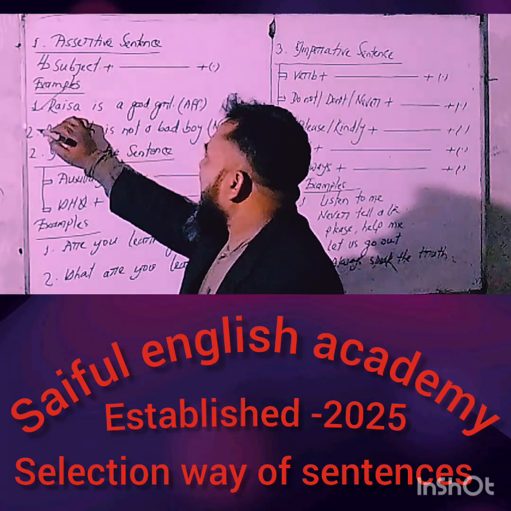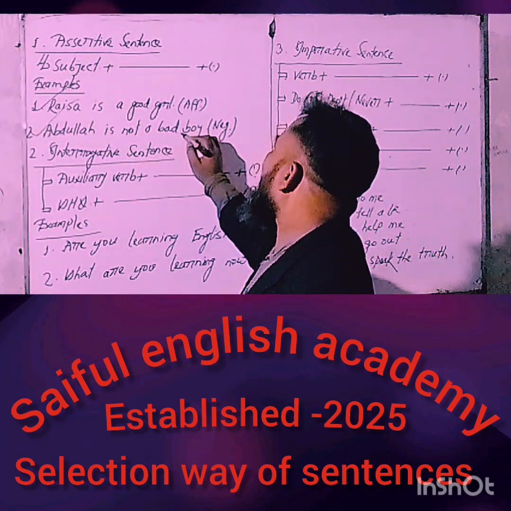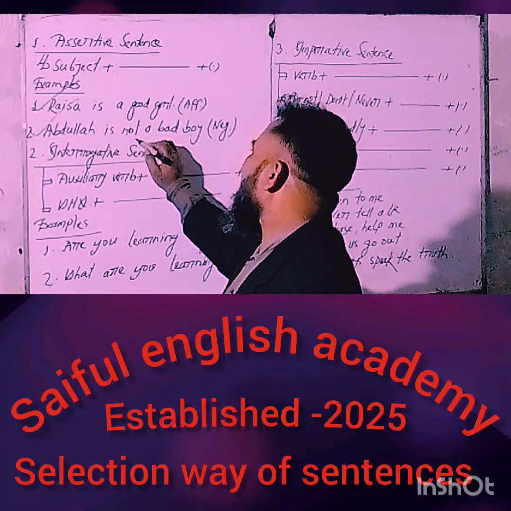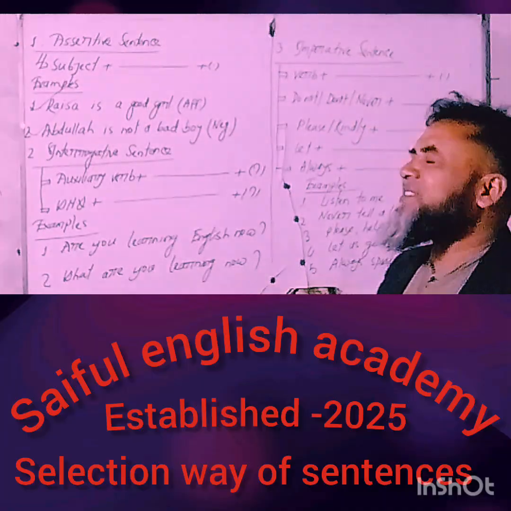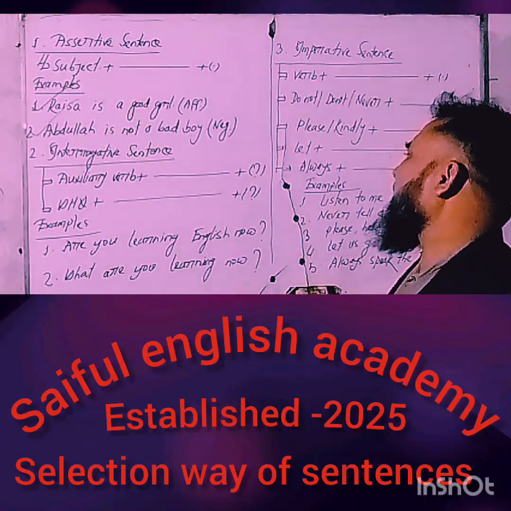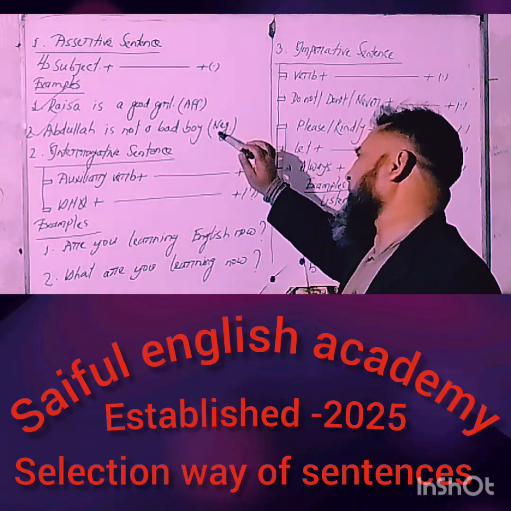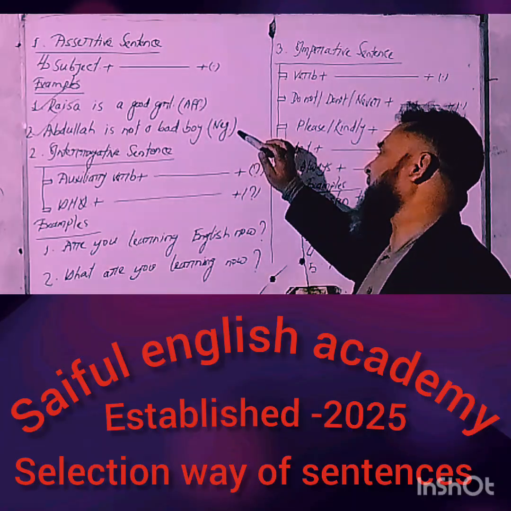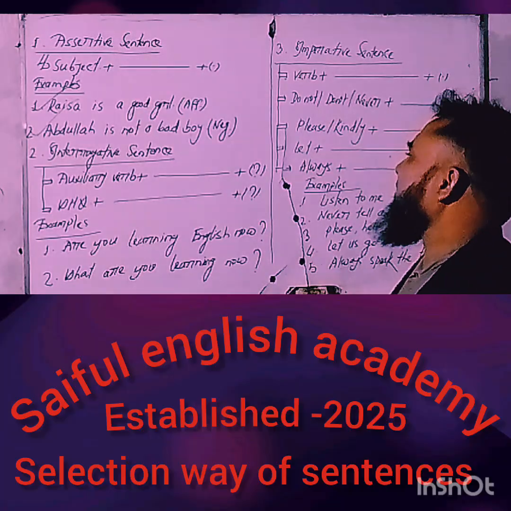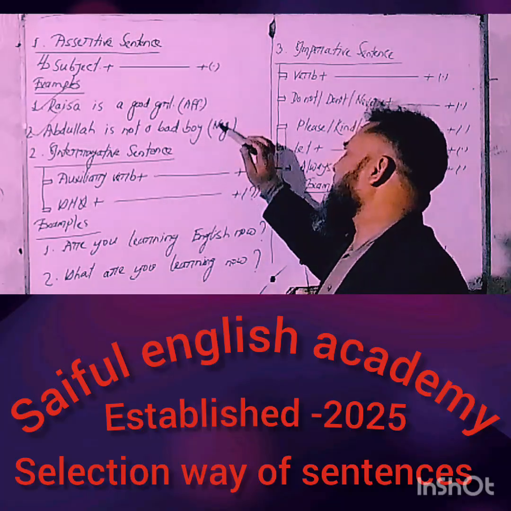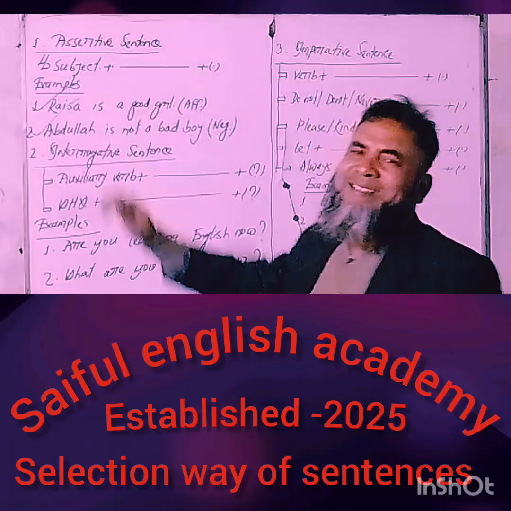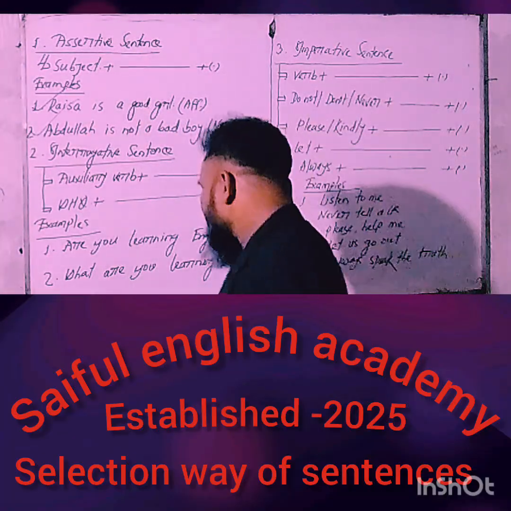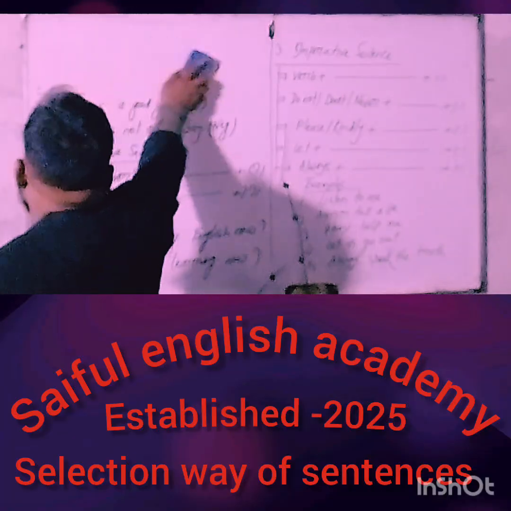Second example, Abdullah is not a bad boy. This sentence makes the sense of negation, so we can call this sentence a negative sentence. But you'll have to mind that, my dear learners, either affirmative sentence or negative sentence, both sentences are included in assertive sentence. I hope you have understood clearly.